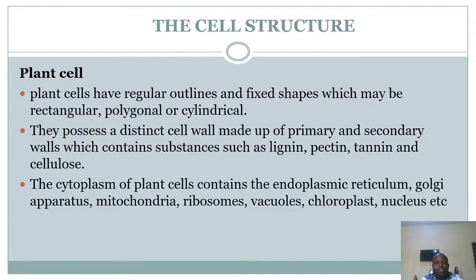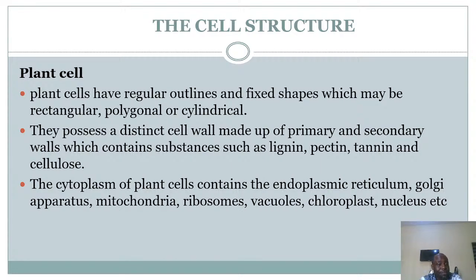And what makes them that solid, that strong, is that they possess these components in their cell wall, such as cellulose, lignin, pectin, and tannins. That makes a distinct cell wall with these layers, both the primary and the secondary walls, making them rigid and strong.